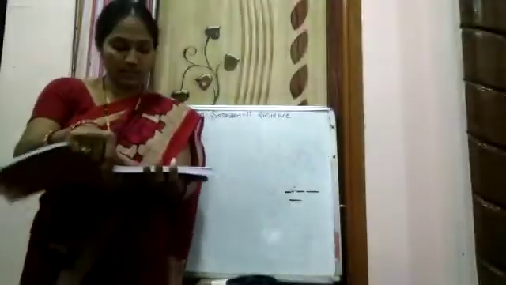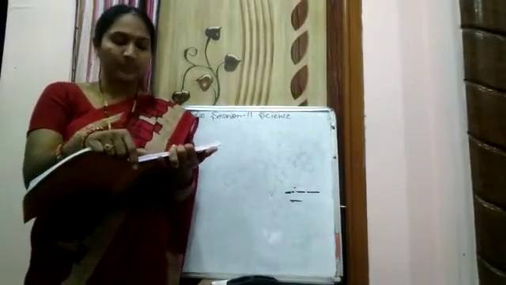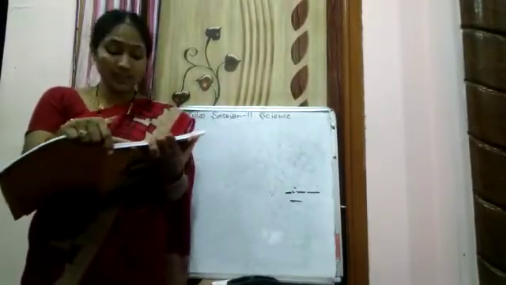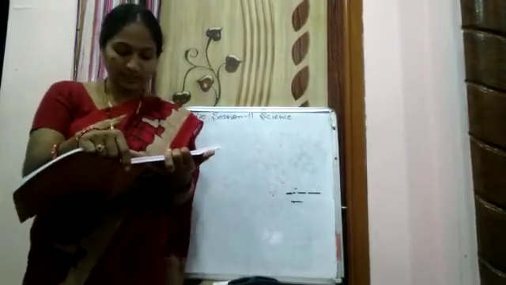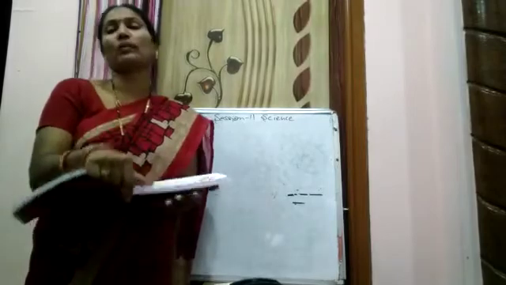Now next about the excretory system. Lungs, skin and kidneys. So excretory system ఏంటి main organs? Lungs, skin and kidneys. What is the function of the excretory system? Removes waste from the body.